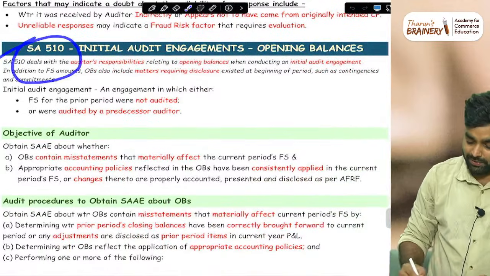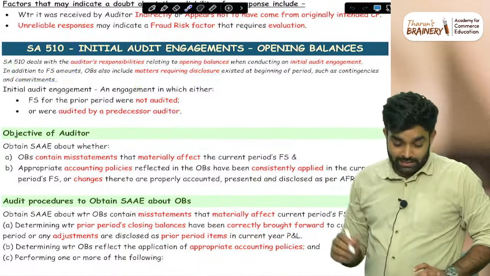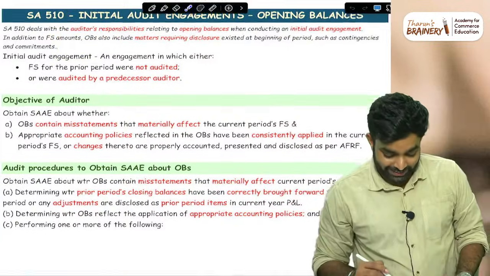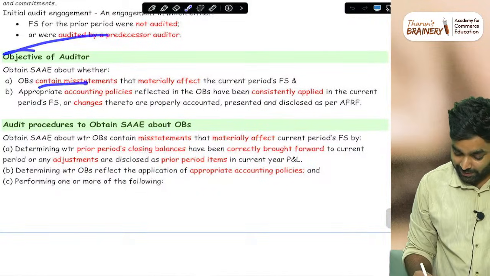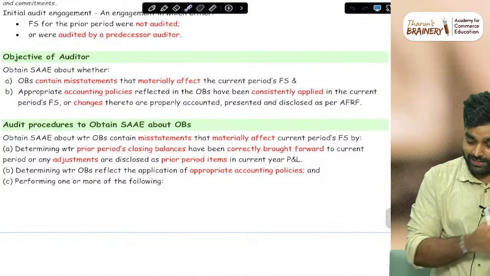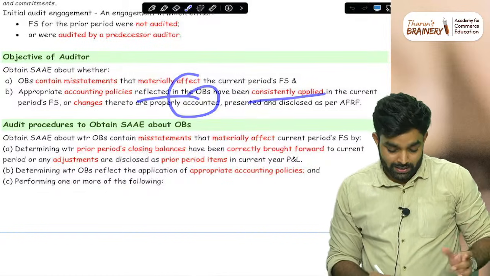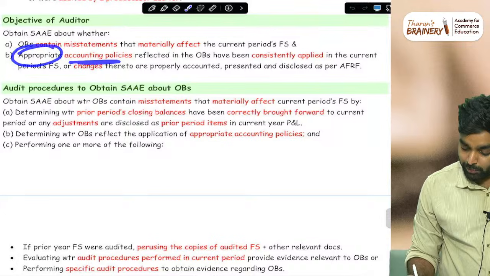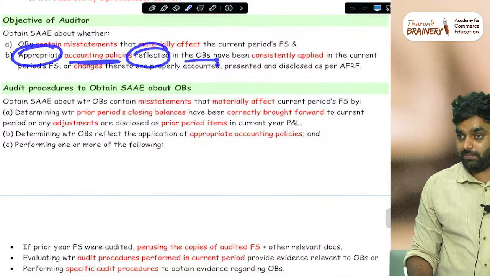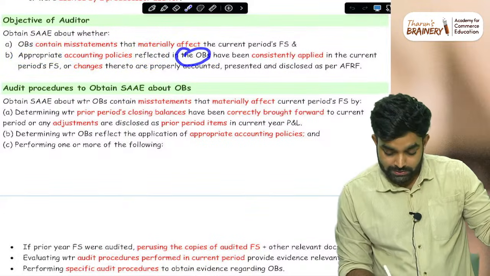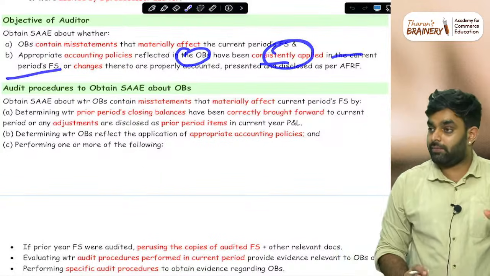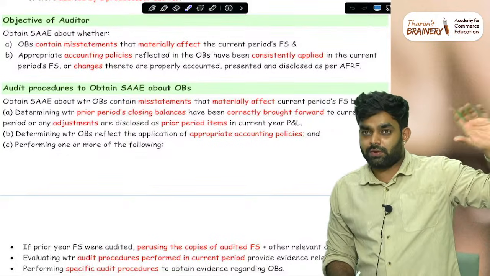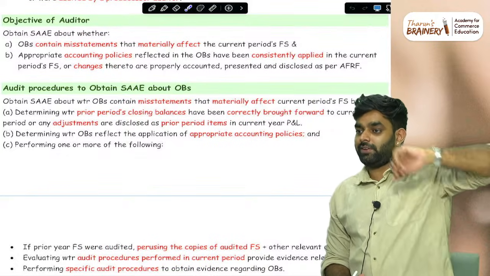Then comes 510, a very easy standard, but the only thing is initial audit engagement. The word initial is important here. Objective of the auditor is very easy: obtain evidence on whether opening balances contain misstatements that materially affect the current period financial statements, and whether appropriate accounting policies reflected in the opening balance have been consistently applied in the current period financial statements. For revenue recognition, tell me one accounting policy reflected in the opening balance.